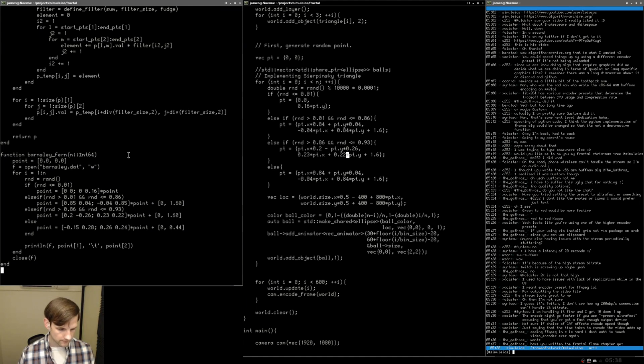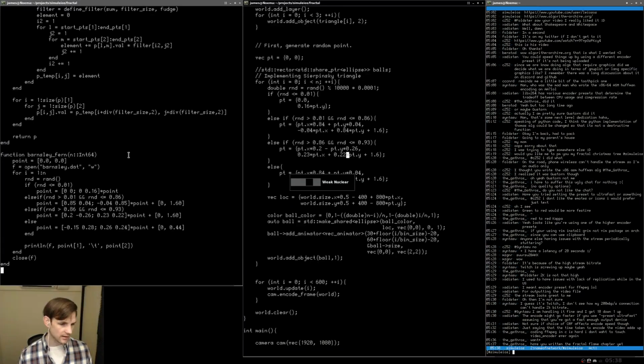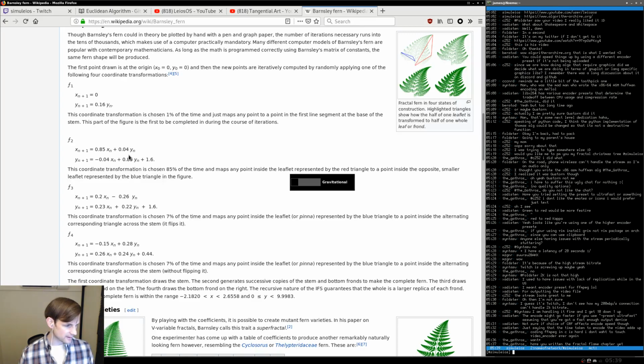Hopefully that's correct. The next one is going to be negative 0.15, 0.28. Put a negative in front of the 0.15, and then the next one is a 0.28. Then the last line is going to be 0.26, 0.24, 0.44.